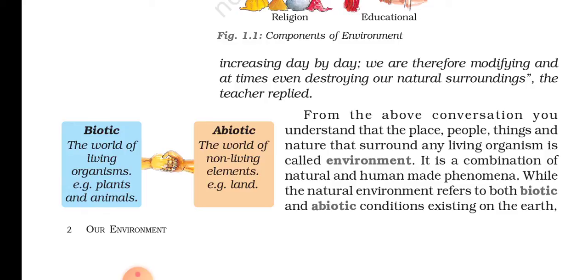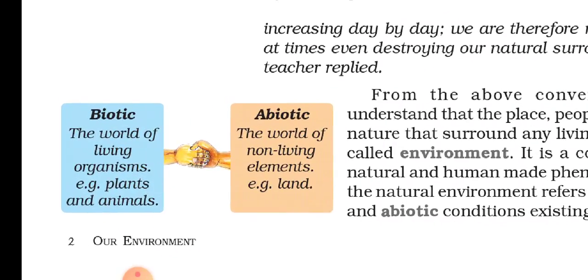Okay, in environment we have already learned living things and non-living things. Now you're in grade 7, the names have changed. The names are biotic and abiotic. Let's see what is biotic.